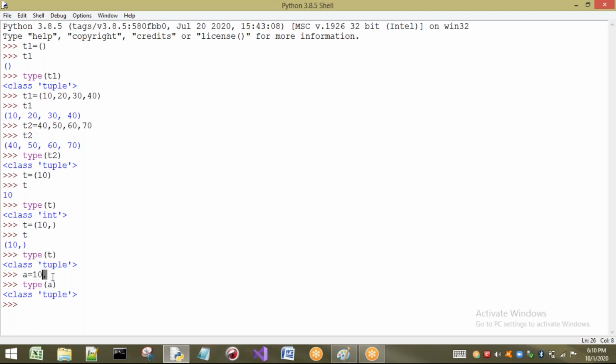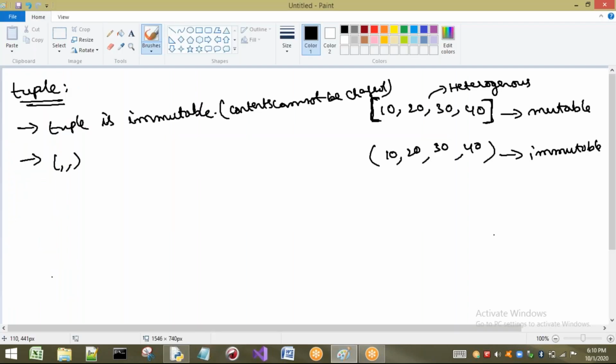Okay, right. Now I want to show you some valid tuples. I will write some examples so that we understand which one is valid or not. Okay, t equal to empty, and next I want to take t equal to 10 comma 20 comma 30 comma 40. Next t equal to 10. Next t equal to 10 comma.